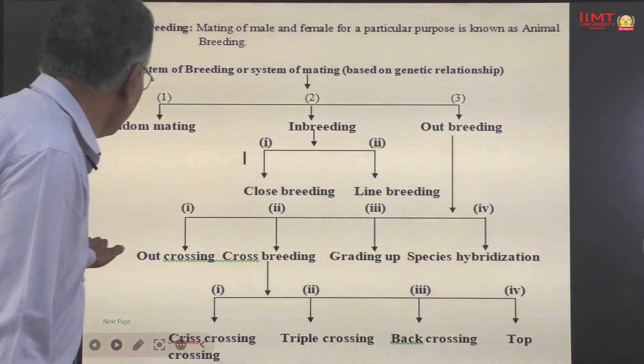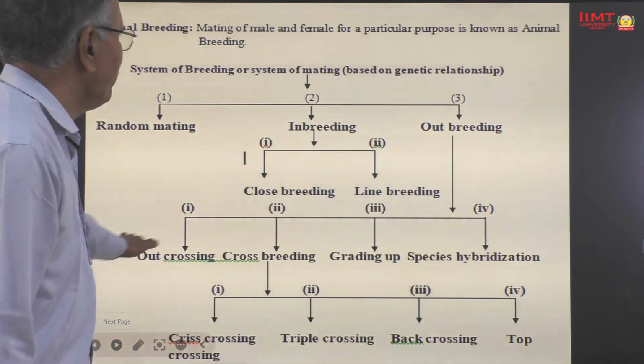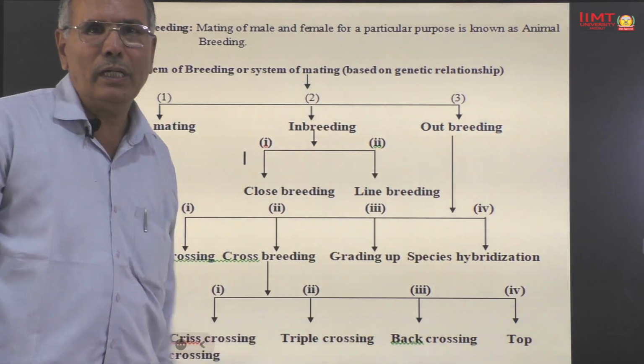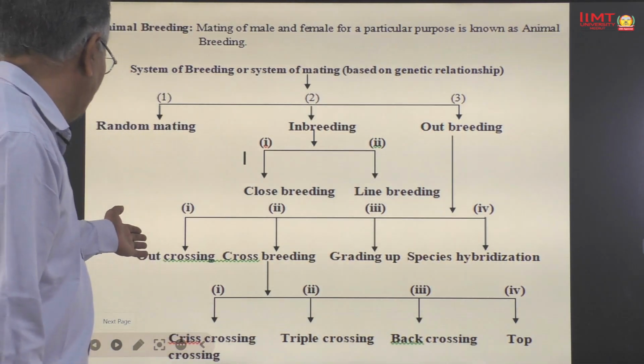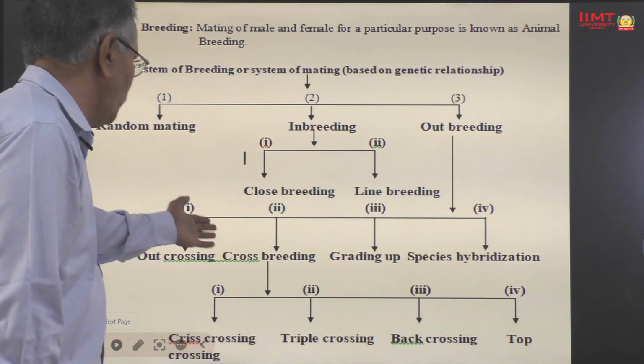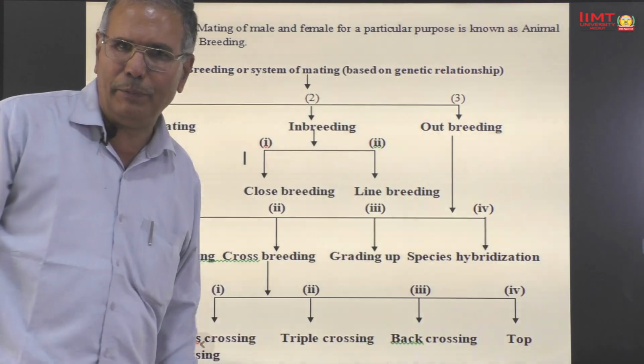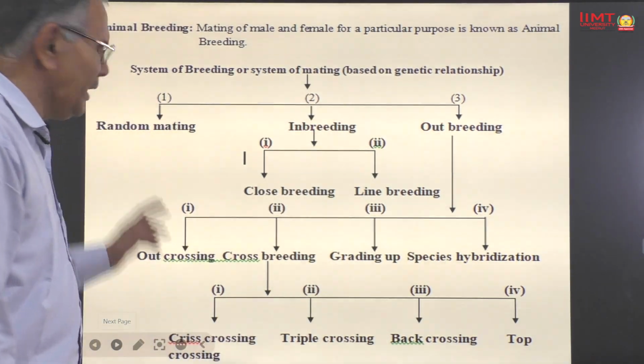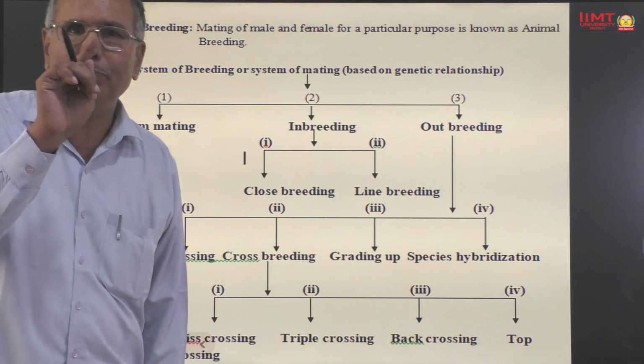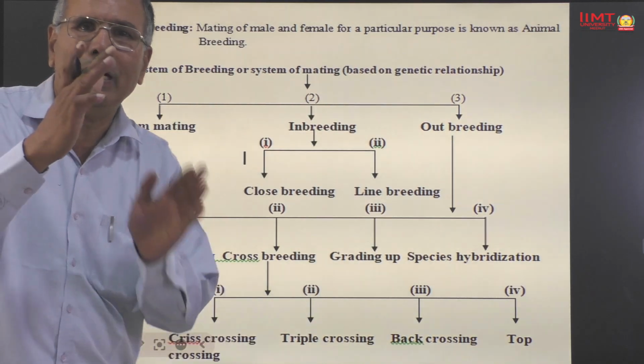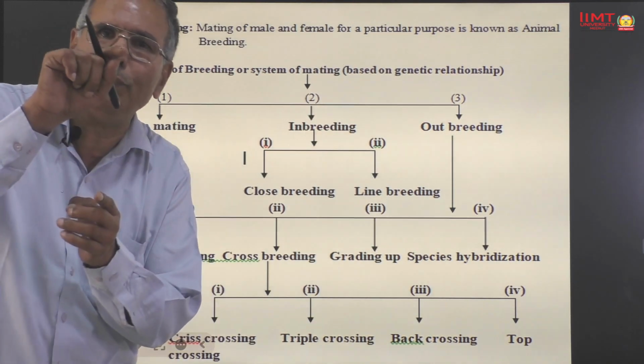What are the basic differences between the different methods of outbreeding? What are the differences between outcrossing, crossbreeding, grading up and species hybridization? In case of outcrossing, mating is made between unrelated male and female of the same breed.